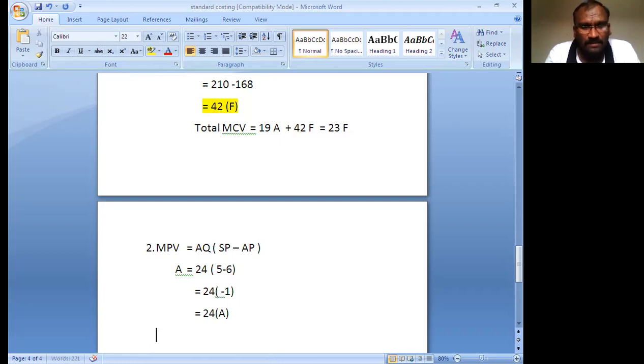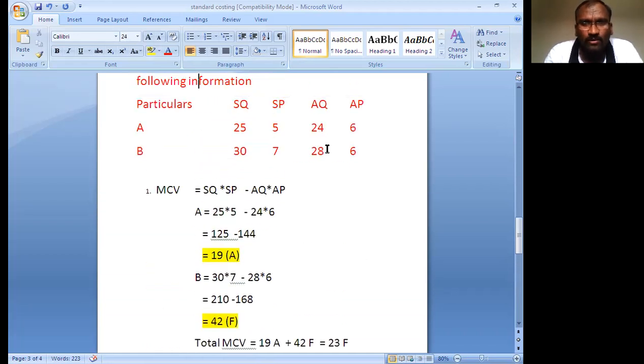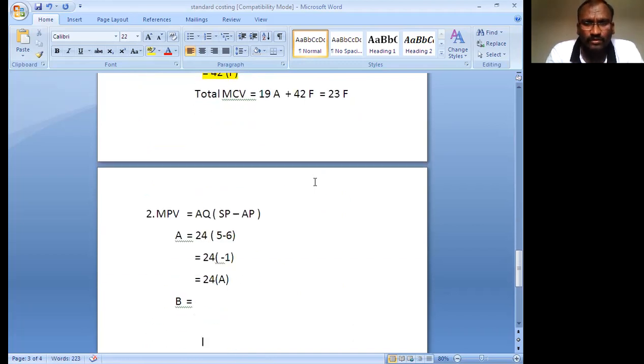In the same way for B also. B equals actual quantity. In B, how much is the actual quantity? 28 is the actual quantity. So here you substitute 28 into standard price minus actual price.